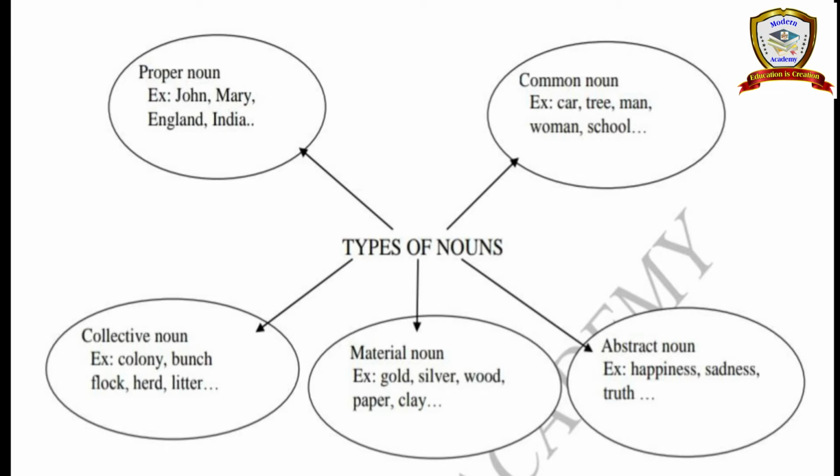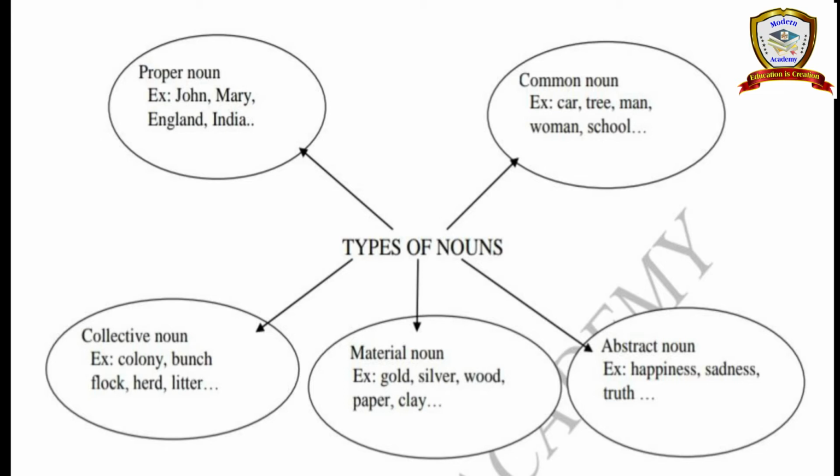Next, man, woman, school. Man means it's not just one man in the world. We have many men and women. So if we normally say man, that is a common noun. Woman. So we say it generally, isn't it? If we say it in a particularized way, it is a proper noun, and if we say it generally, it is a common noun.